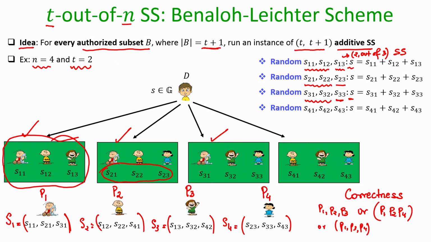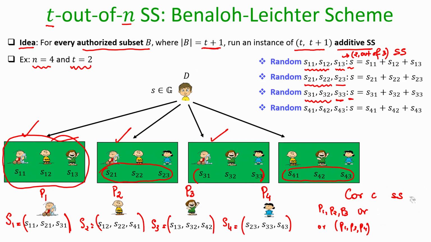Yes, the pieces S31, S32, S33 are such that if they are added together, they give you back the secret. Or if 2, 3, 4 want to learn, can they learn? Yes, the pieces S41, S42, S43 are such that when added, it gives you back the dealer's secret. So, the correctness property is satisfied.